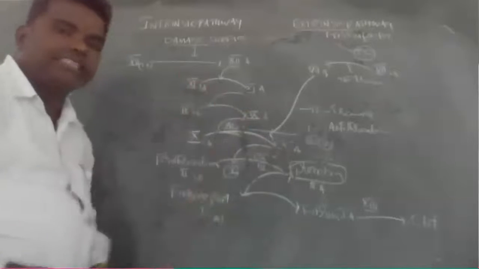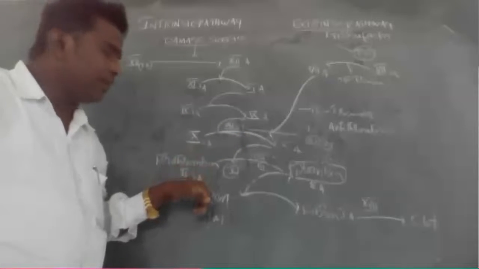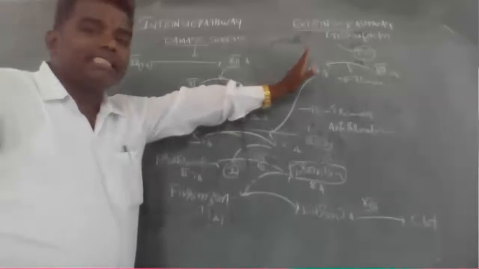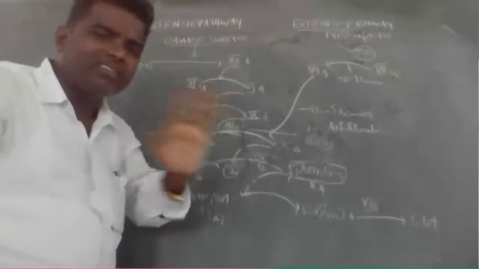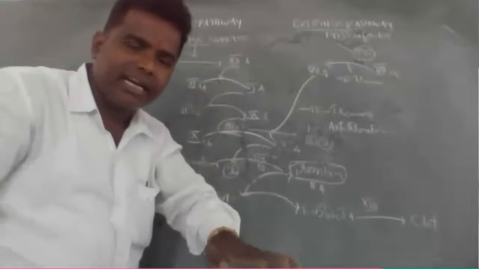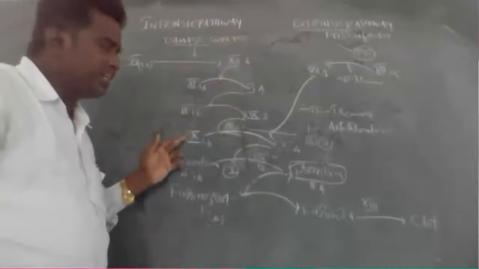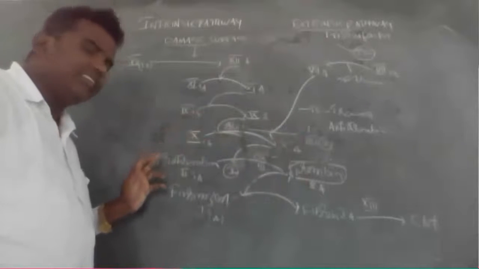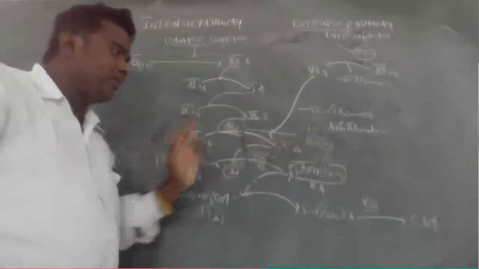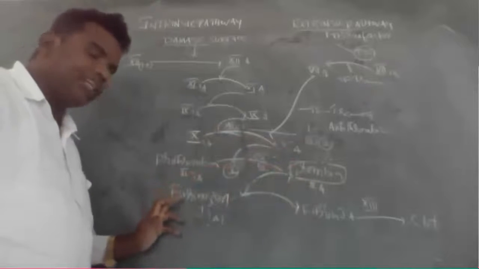But remembering one thing, in the extrinsic pathway the 12th, 9th, 11th should not be involved, right? But in the common mechanism, 10th to 10th A, if the 10th A is activated, then prothrombin goes into thrombin, and the thrombin converts inactive fibrinogen into fibrin.